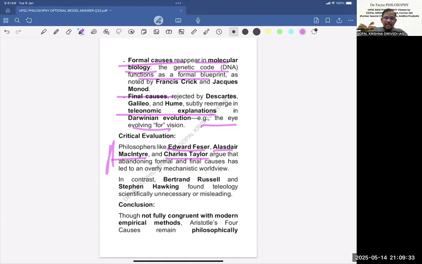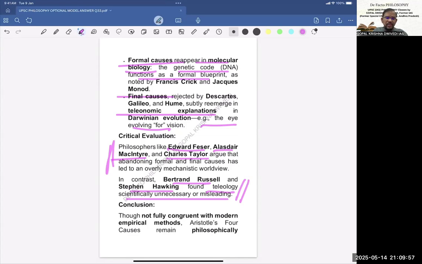Now, if we see another stream of philosophers, for example Bertrand Russell or Stephen Hawking, they found teleology scientifically unnecessary or misleading. Formal and final causes are not very relevant as far as Bertrand Russell and Stephen Hawking are concerned.